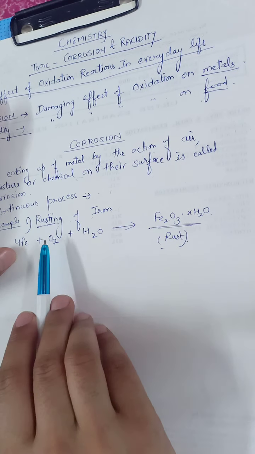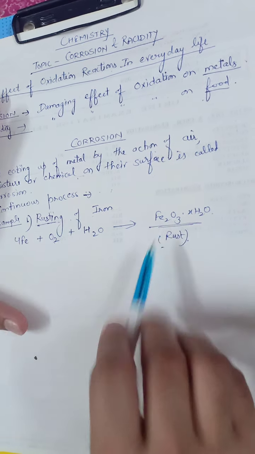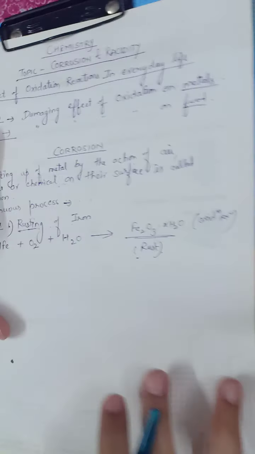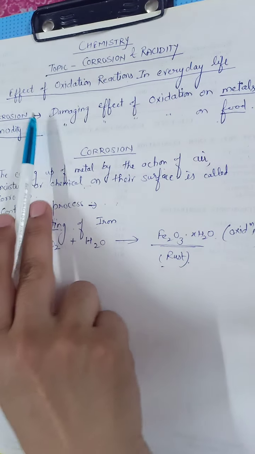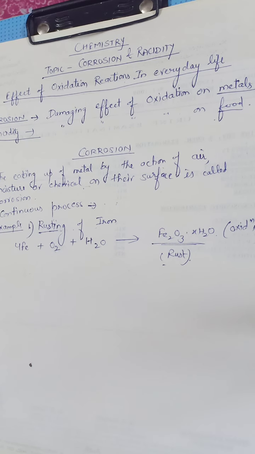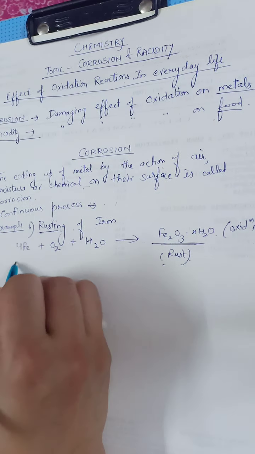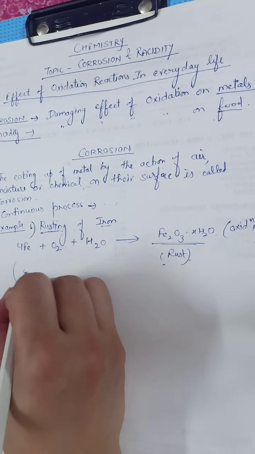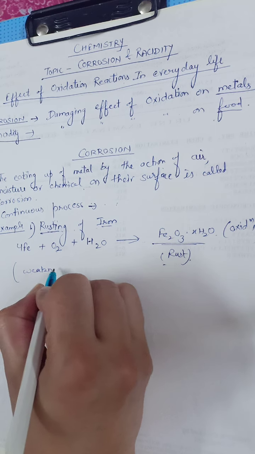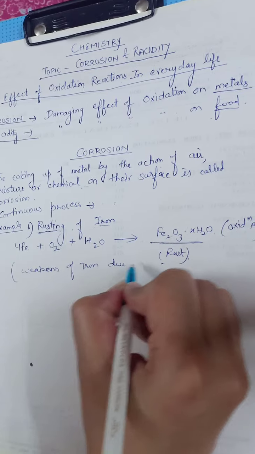Here iron converts into iron oxide, that means gain of oxygen takes place. So obviously it is an oxidation reaction. It is an example of oxidation reaction. So rusting or corrosion is the effect of oxidation reaction, and due to formation of iron oxide, that means rust formation, our metal iron gets weakened. Weakening of iron due to rusting.